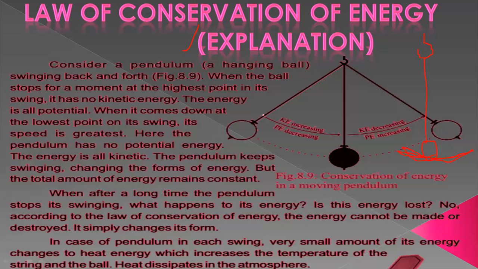So the arrow is showing that when the pendulum moves from height to the lowest point, kinetic energy is increasing and potential energy is decreasing at this point. But when it moves to the other side at the height, kinetic energy is decreased and potential energy is increased.